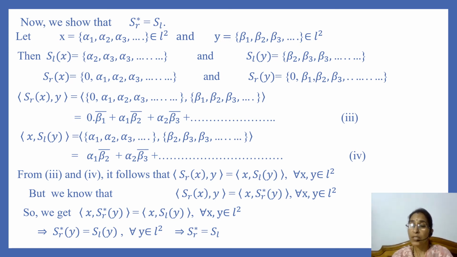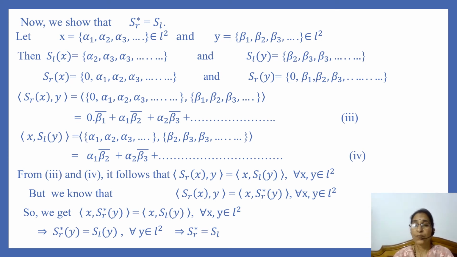And from these two expressions we get inner product of x, SL of y is equal to inner product of x, SR star of y for every x, y in L2, and this implies SR star of y is equal to SL of y for every y in L2. This implies that SR star is equal to SL, that is Hilbert adjoint operator of right shift operator is left shift operator.